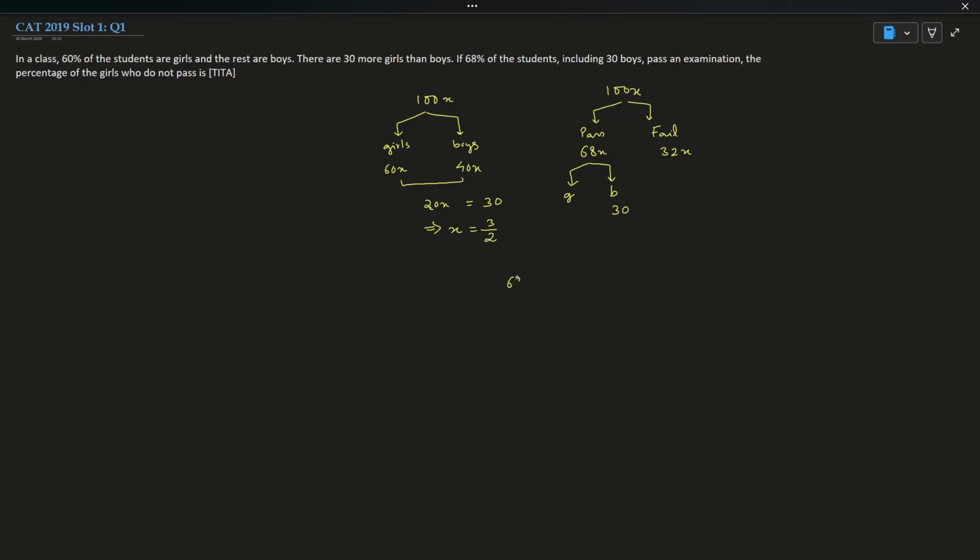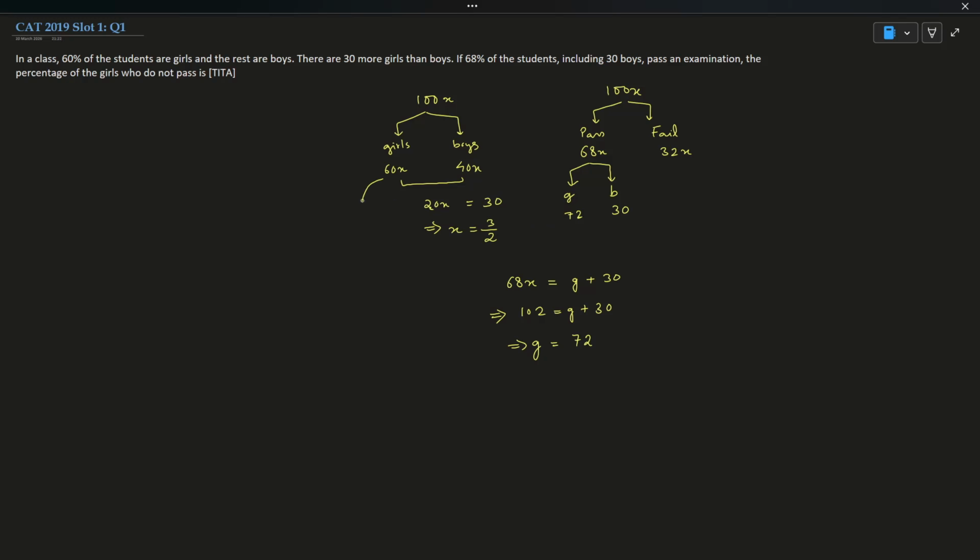68x is the number of students who have passed the examination, right? 68% of the students pass the examination. This 68% will include girls who pass the examination and boys who pass the examination, which is 30, given in the question. Now x is 3 by 2, so 3 by 2 into 68, 2 into 34, so 34 into 3, 102. This will come out to be 102 = g + 30. From here, the number of girls who pass the examination is 72. That means 72 girls pass the examination.